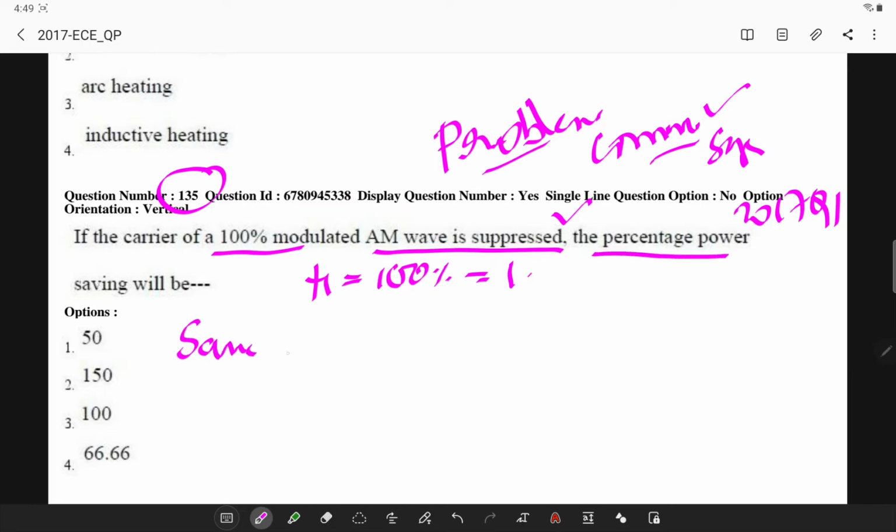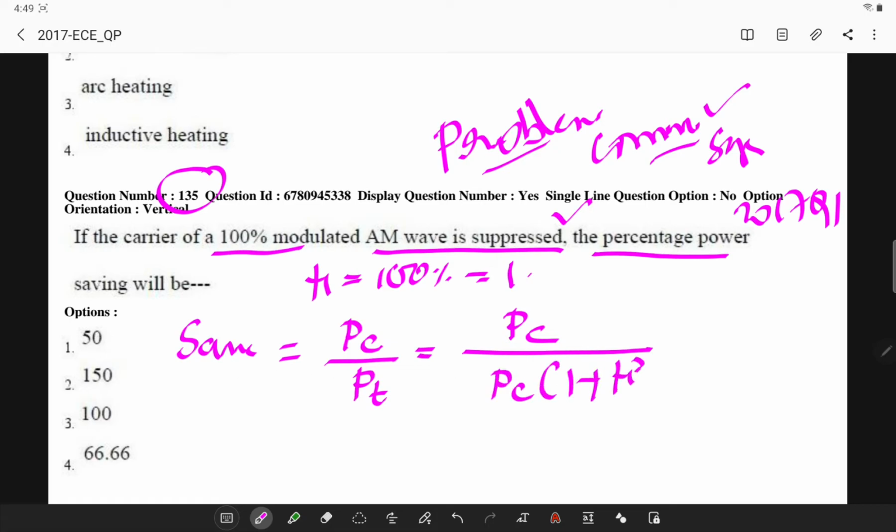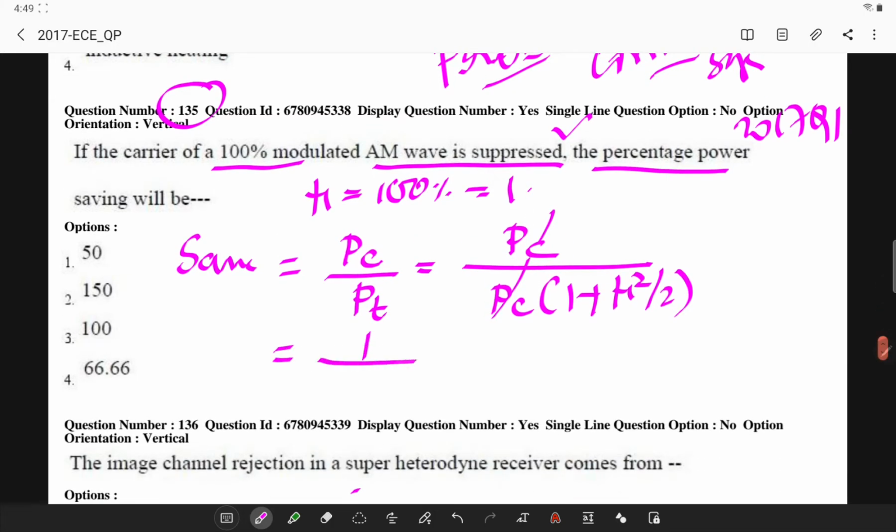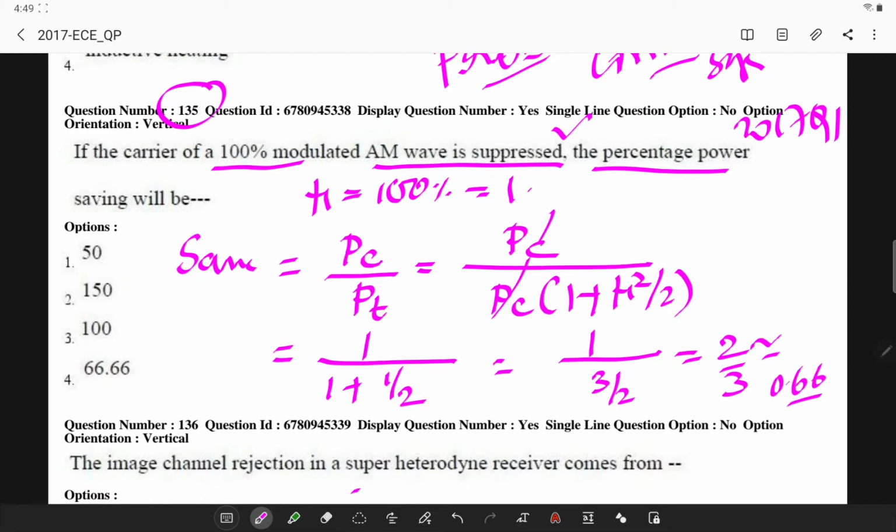So the saved power is simply the carrier power divided by the total power. If you remember, the power of the AM wave is simply Pc into 1 plus mu square by 2. So Pc gets cancelled. It is simply 1 divided by 1 plus mu square by 2. Mu is equal to 1, therefore I'll substitute it. So I'll be getting 1 divided by 1 plus 1 by 2, which is 3 by 2, or it is simply 2 by 3, which is 0.66 or 66 percentage. So remember the formula of total power.